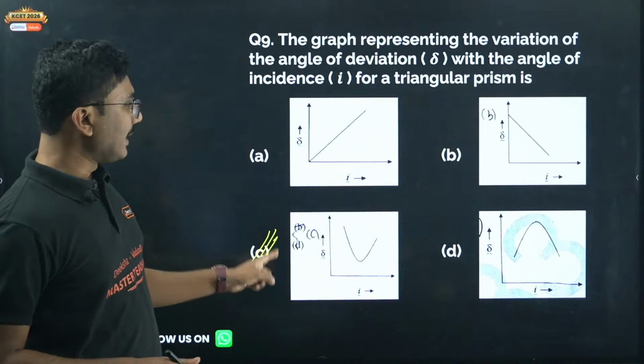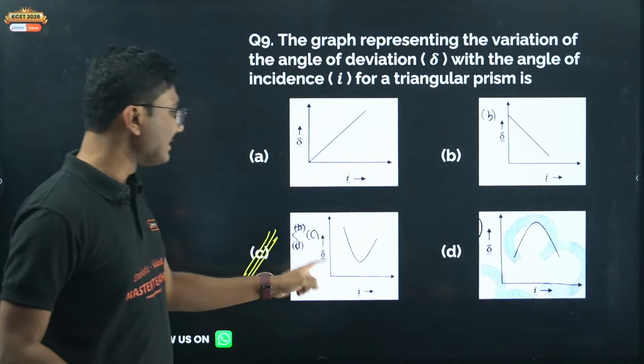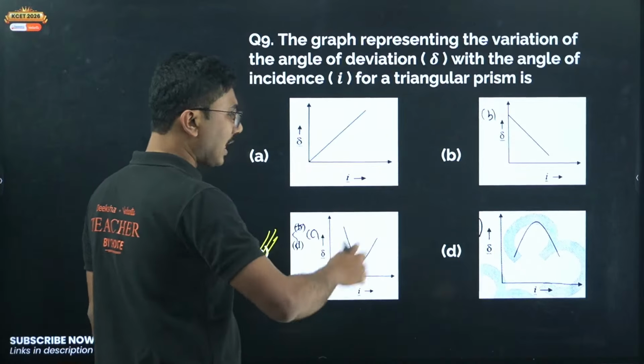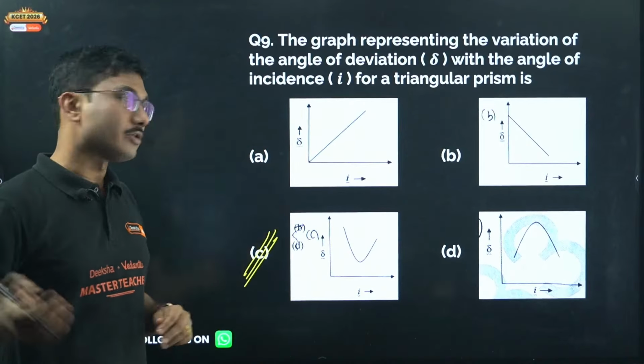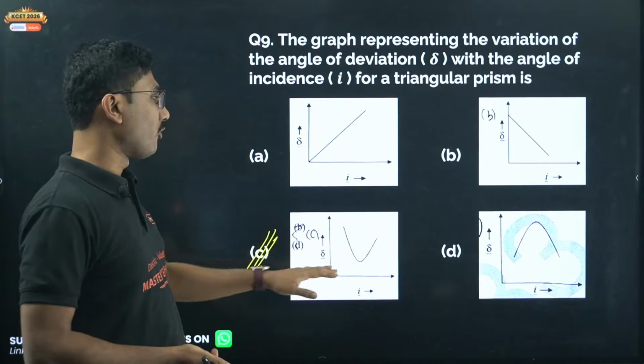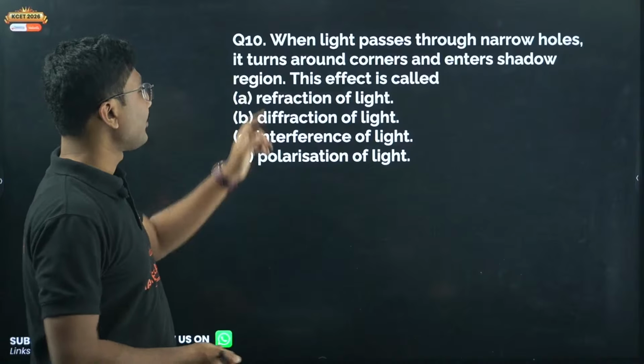It will be C. Not B, not A, neither D, only C. This is the graph of delta versus I. This graph is given in your textbook. Even in some of my lectures I have discussed this image. So if you have followed my lectures, you should know this is the correct answer. Now question number 10.